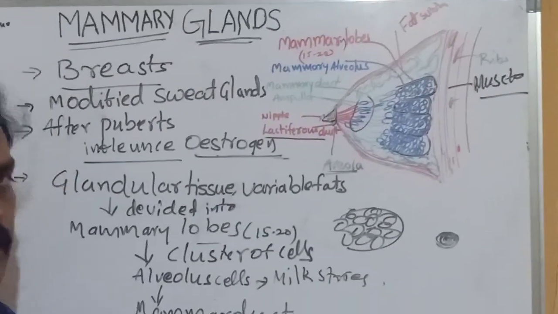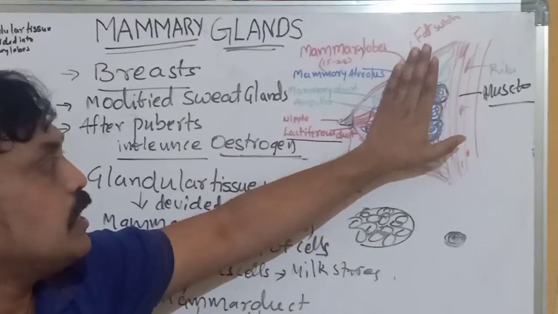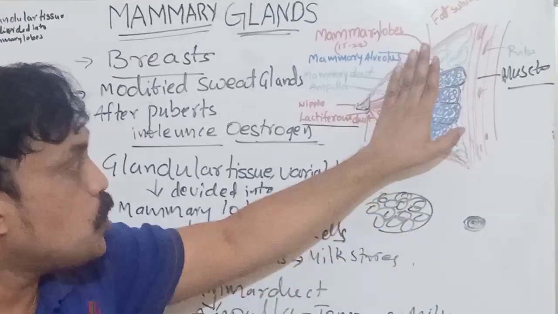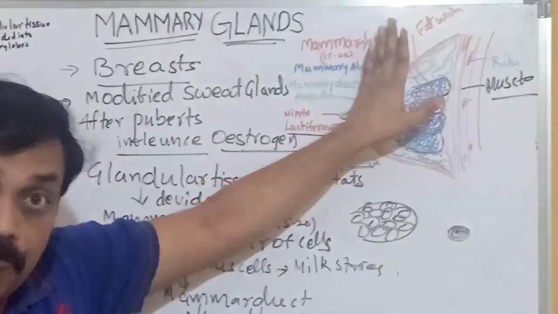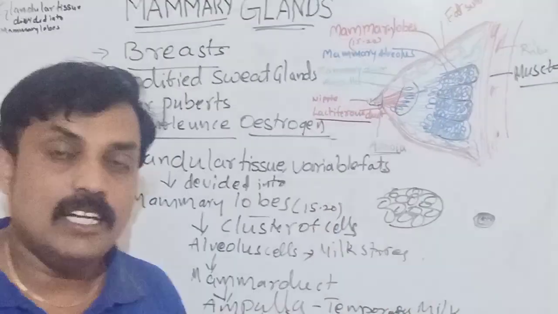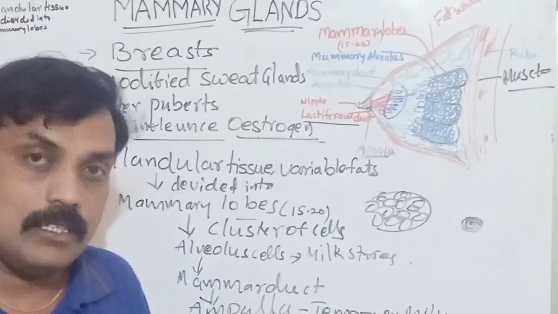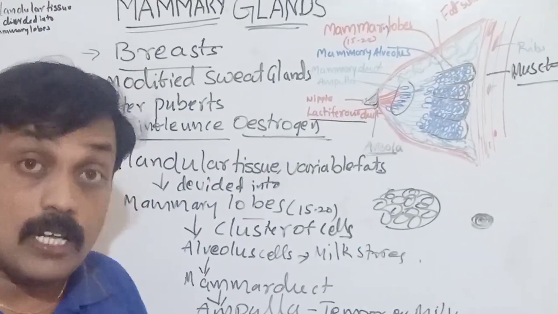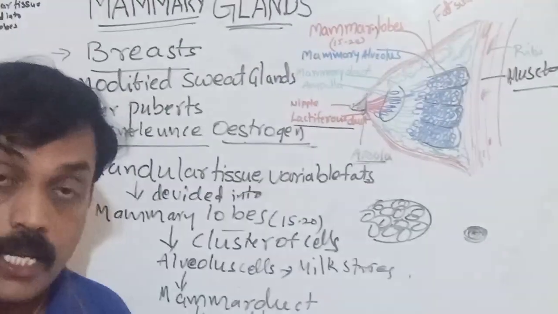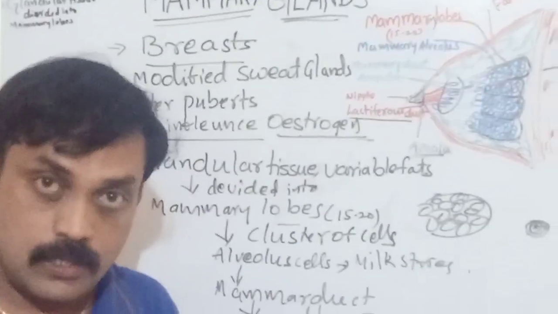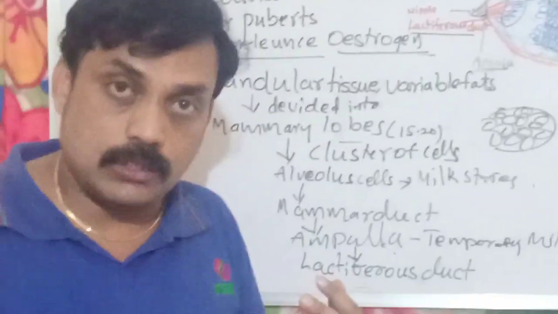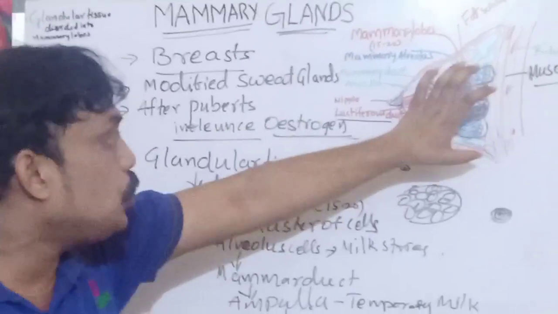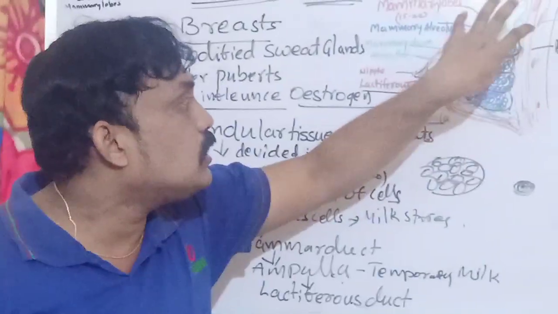This is the structure of the mammary gland. Very easy to learn. First of all, the mammary gland is a modified sweat gland. We observe it in females after puberty. Before puberty, they are very small. After puberty, they start developing because of the influence of estrogen and progesterone hormone, increasing the size. After parturition, the milk is secreted by the glandular tissue.